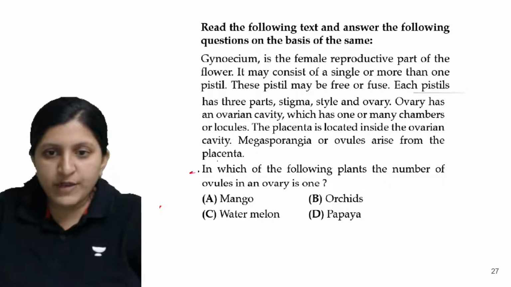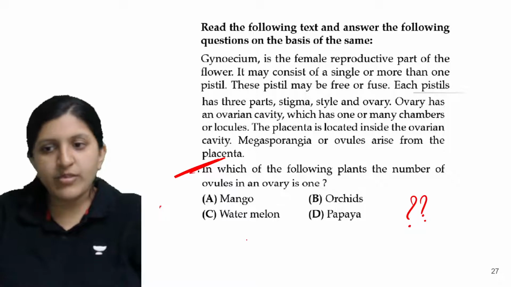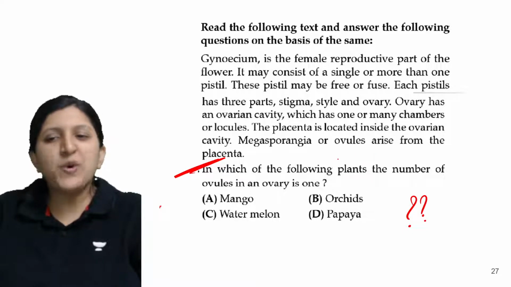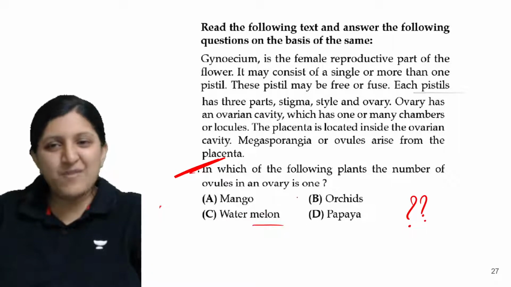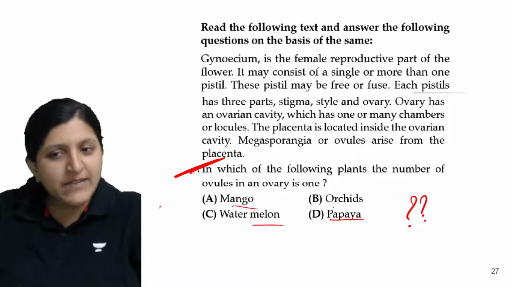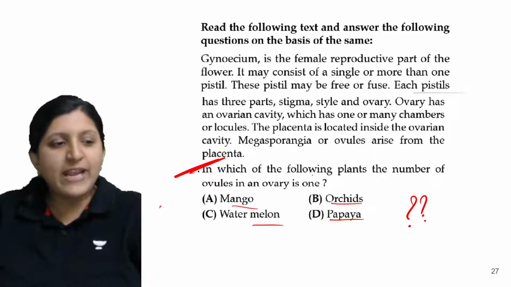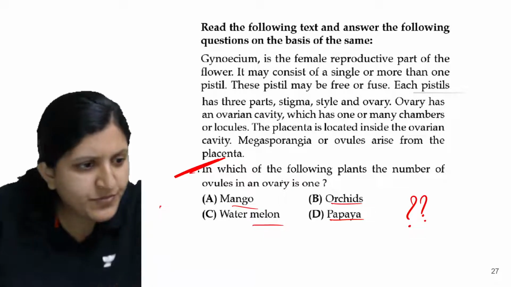In which of the following plants is the number of ovules in an ovary 1? So this is the question. What is the answer for this one? No idea? Let's say you don't know anything about orchid, but you would have seen watermelon and its number of seeds, the papaya and its seeds, and the mango and its seeds. So in which of the following plants is the number of ovules in an ovary 1? Yes, that's right.